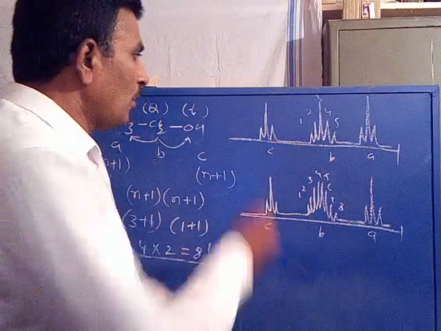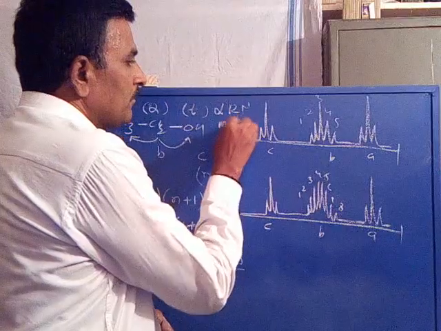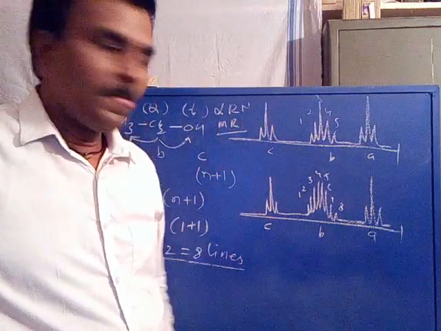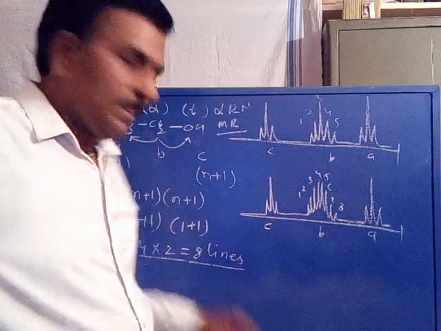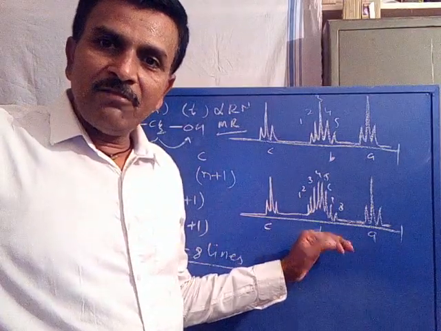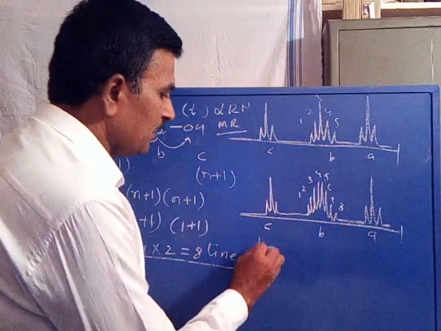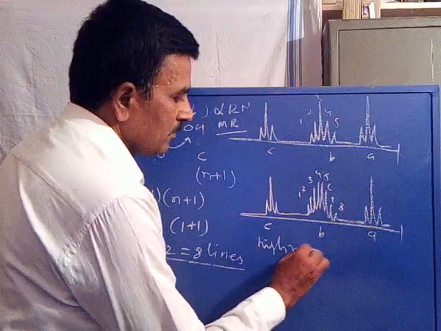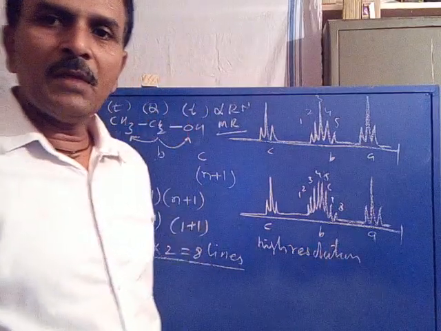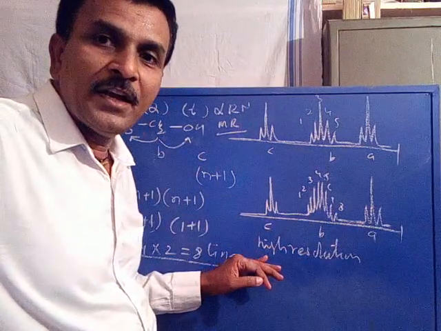So this is low resolution NMR. Low resolution NMR spectrum of ethyl alcohol. Now coming to the second. It splits into 8 lines. It appears as 8 lines. If 8 lines appear, it is called high resolution NMR. If all the multiplicity lines are clearly visible in the spectrum, it is called high resolution NMR.